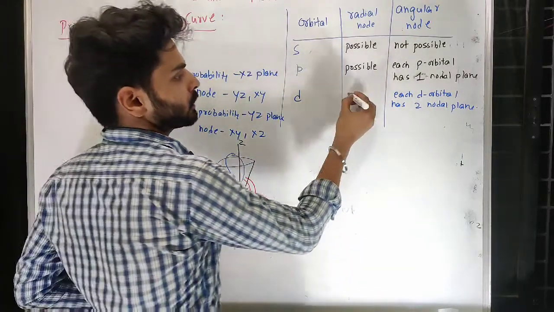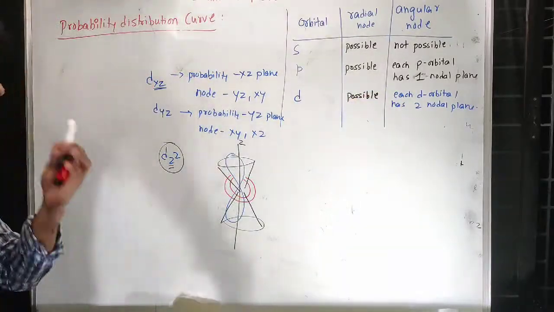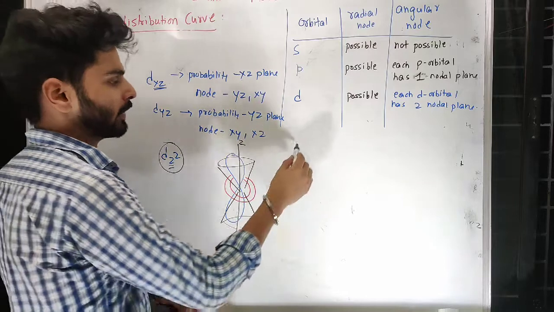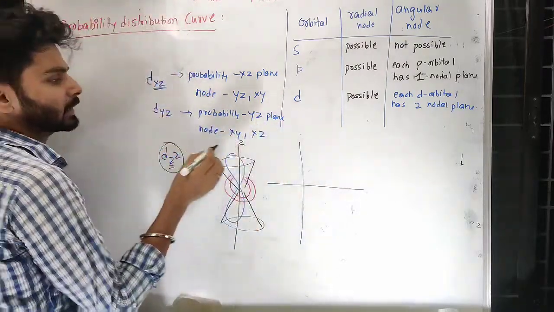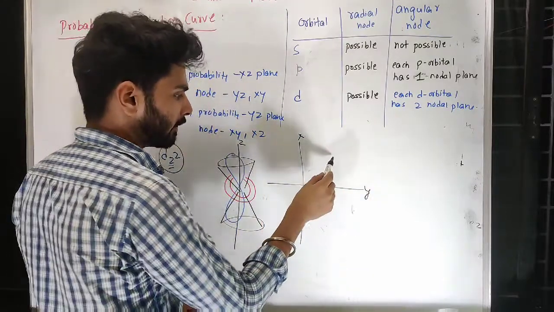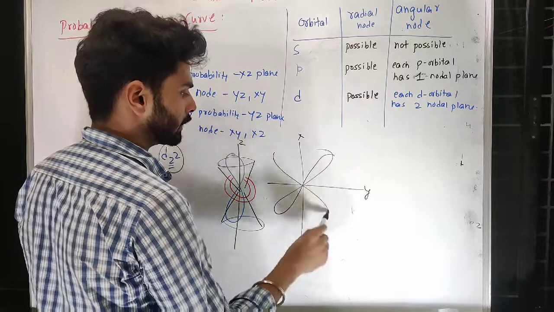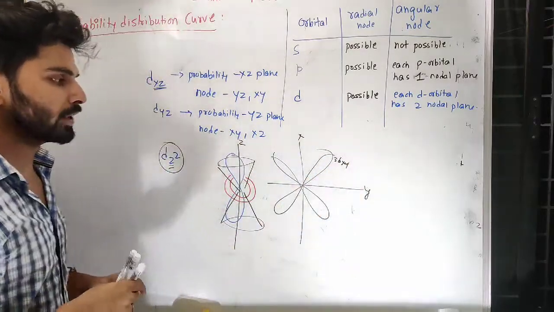Yes, radial nodes are possible. We will see in detail how many are possible, but radial nodes are possible. Why? Because when I talk about dxy, 3dxy will definitely have this one. What about 4dxy?